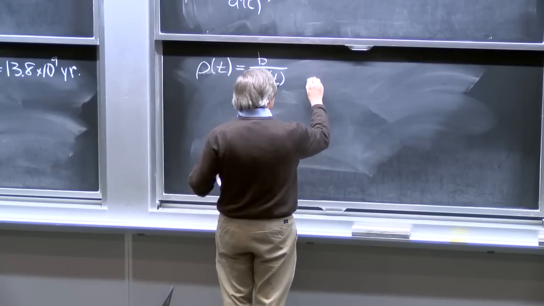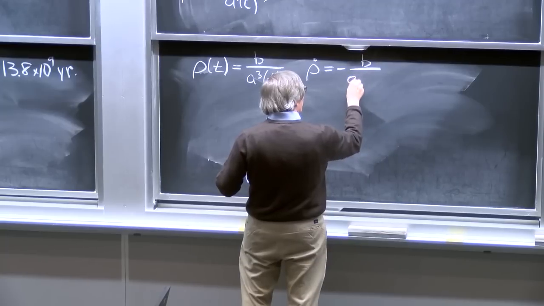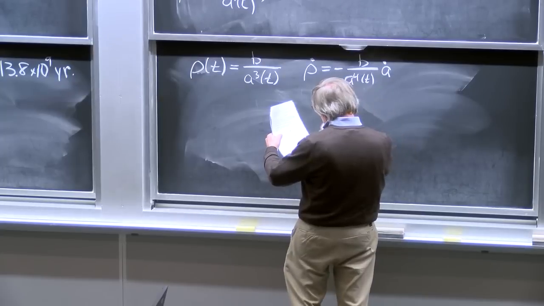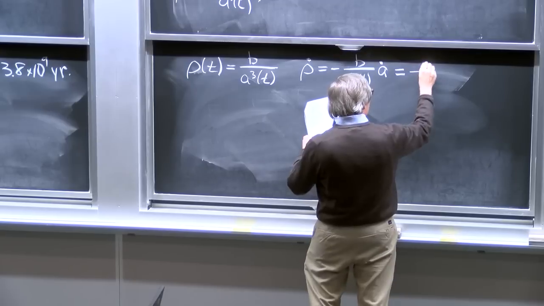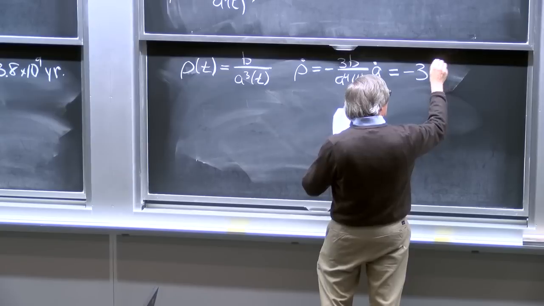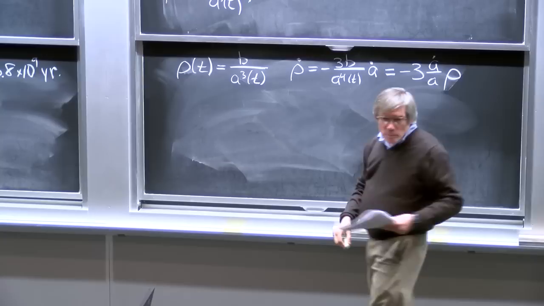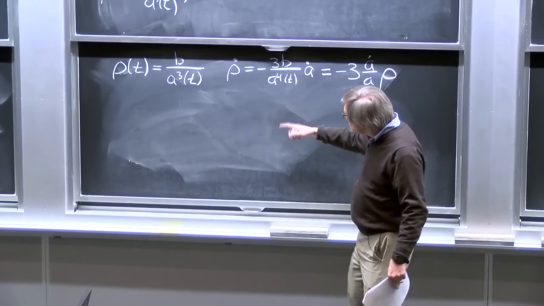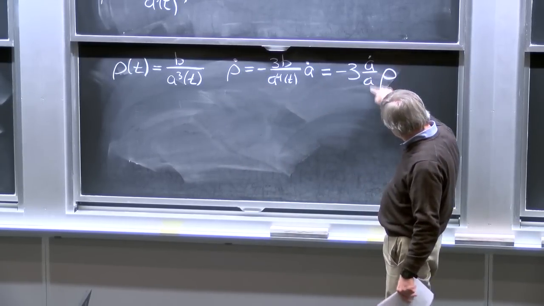And this we know how to differentiate. We can write rho dot is equal to minus b over a to the 4th of t times a dot. And that is equal to minus 3, I'm sorry, it's a 3 here, minus 3 times a dot over a times the original rho. So we can forget the intermediate steps, and we've just derived the equation that rho dot is equal to minus 3 a dot over a times rho.